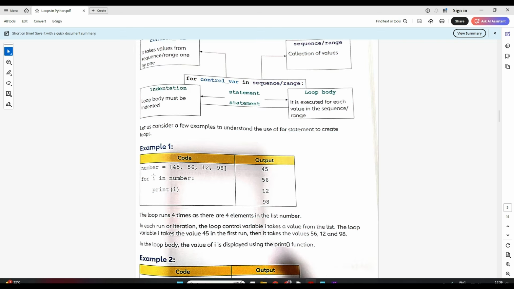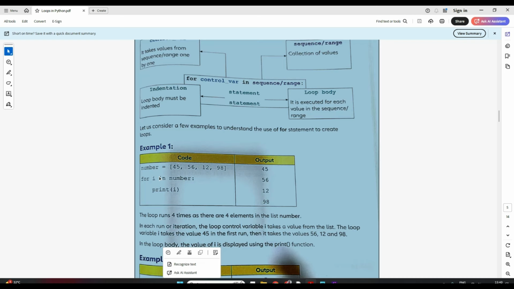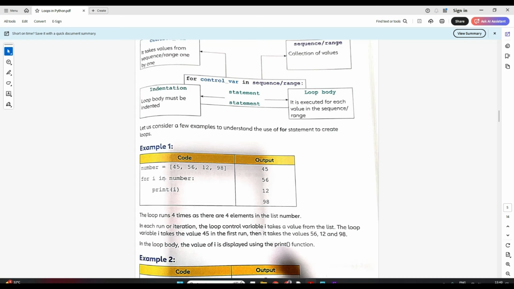It's a variable that takes values from some list or a sequence. So for i, you can put any variable here, which takes values from the sequence. Then you write for i in number. Now number is your list.